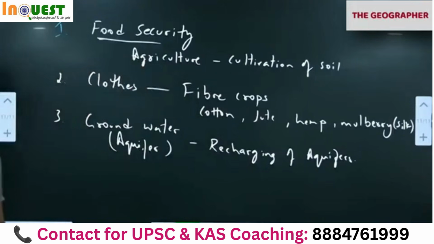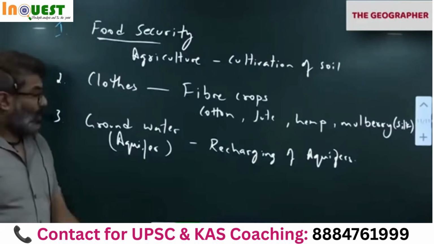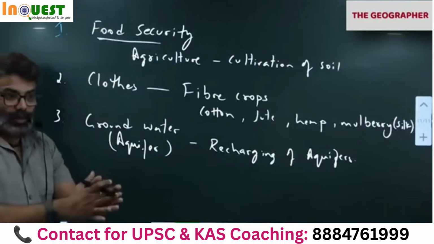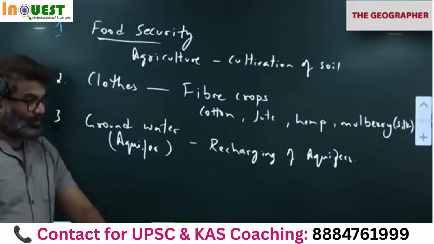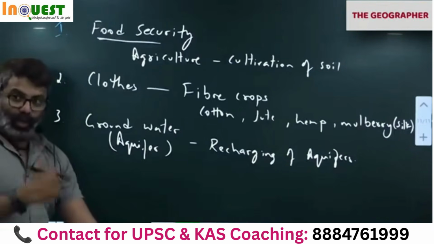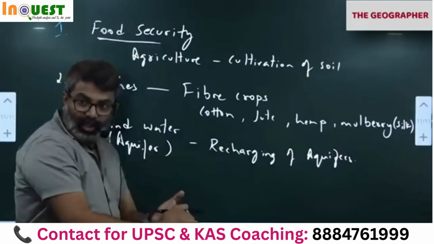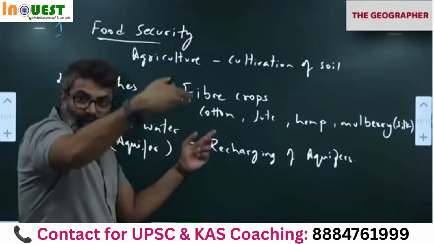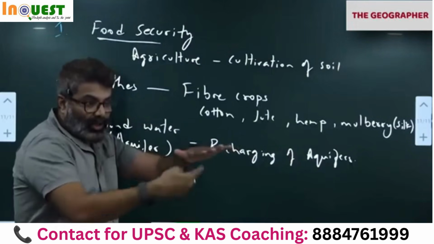And every time the water goes down, we use the word percolation. All of you understand the word percolation? So water goes down, it gets filtered. Let's say I'm using water, soap, detergent, say I'm washing my hand. I'm dropping that water where? On the soil. Where is the water going now? Going down. The chemicals in the soap and detergent get filtered in the soil. Only the water goes down. So every time the water starts going down, it gets filtered. Chemicals are left in the soil, the water goes down.